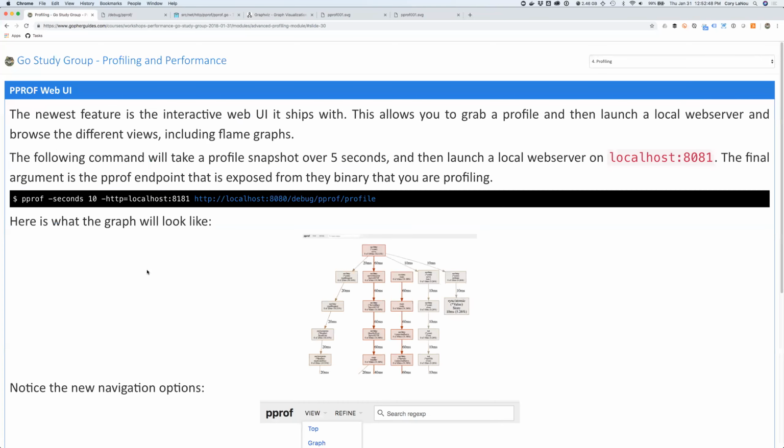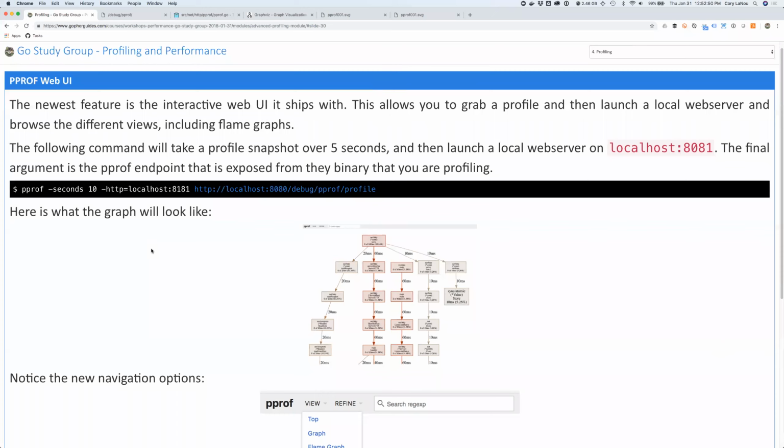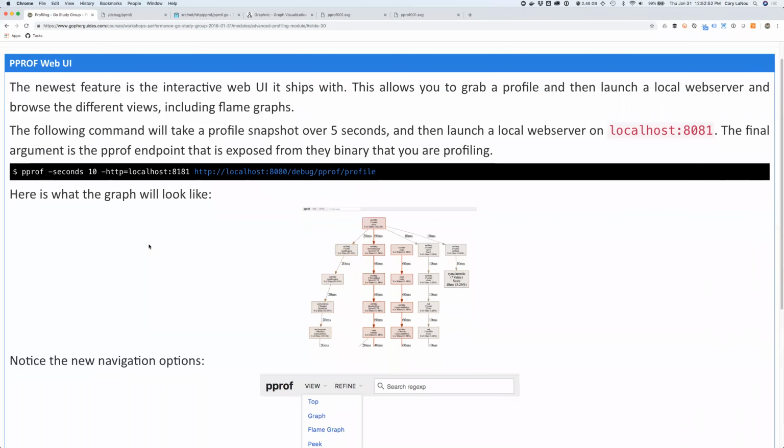Okay. So here's the neat thing about this now. I can actually run the pprof here at this point. I want to tell it to get a running profile again like I did before, but this time I'm going to tell it to run its own actual web service, and I'll show you why we want to do that. So let's go ahead and get this up here real quick.